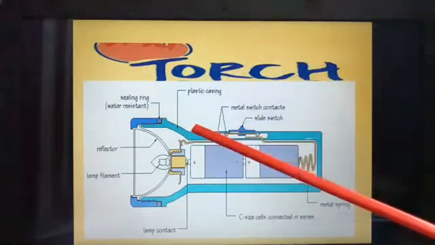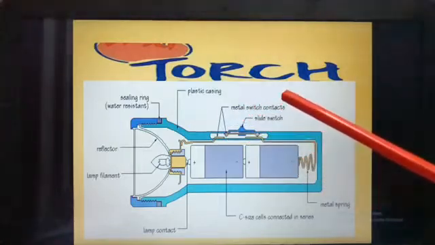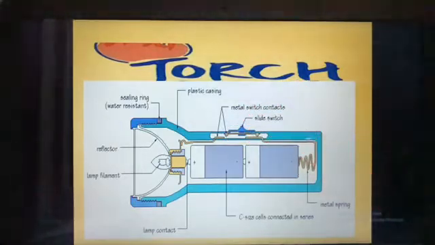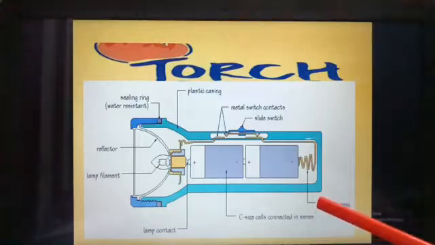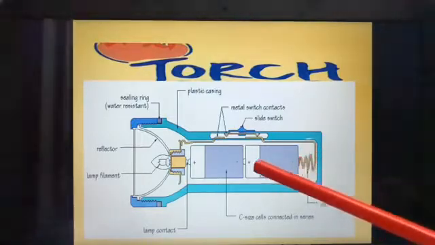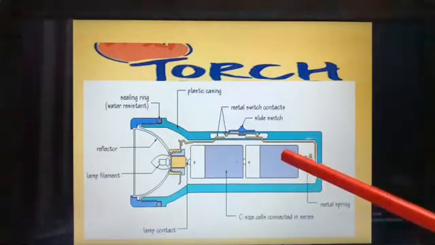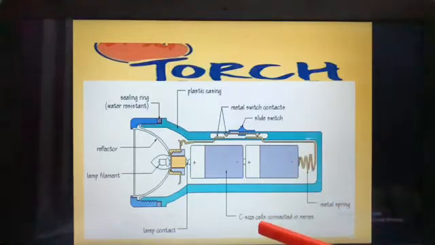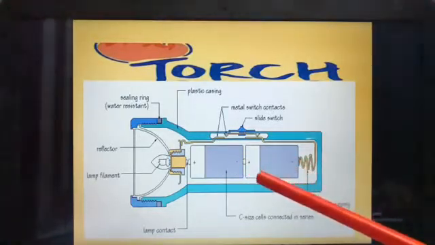So here you have first plastic casing, then here you have the metal switch contacts, then here you have slide switch, you know already, sliding on and off button, this will be sliding switch. Then here you have the metal spring where the cells or the batteries will be placed inside. Wherever you are placing cells in the toys, also you will have metal springs like this. Then C size cells connected in series. So here these are the C cells connected in series.